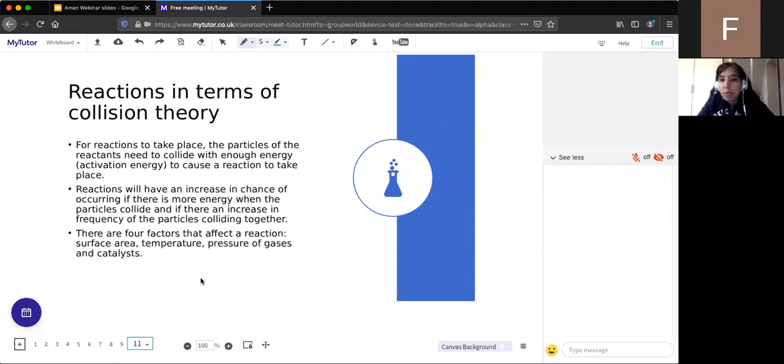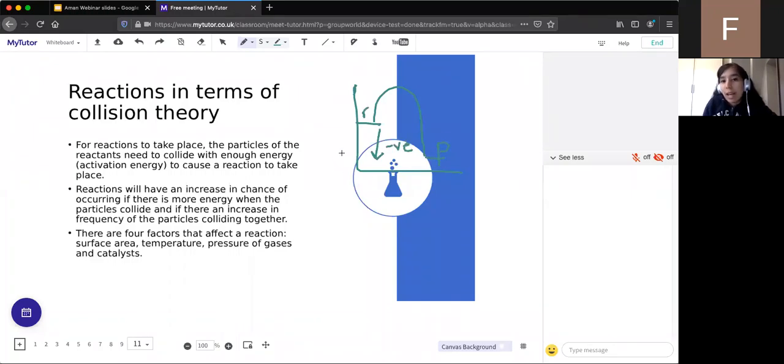So if you remember from last week, we looked at reaction profiles. And remember that reaction profiles look at exothermic and endothermic reactions. So for example, an exothermic reaction will start here and here, and it will go up like so. And that's an exothermic reaction where we've got a negative energy change between reactants and products.